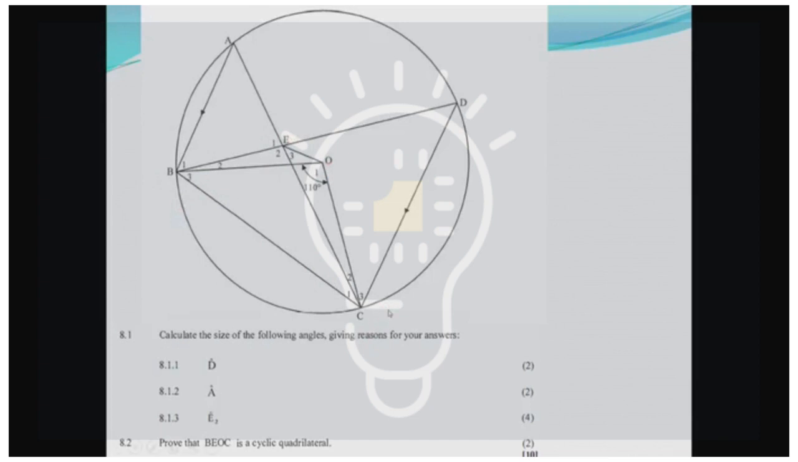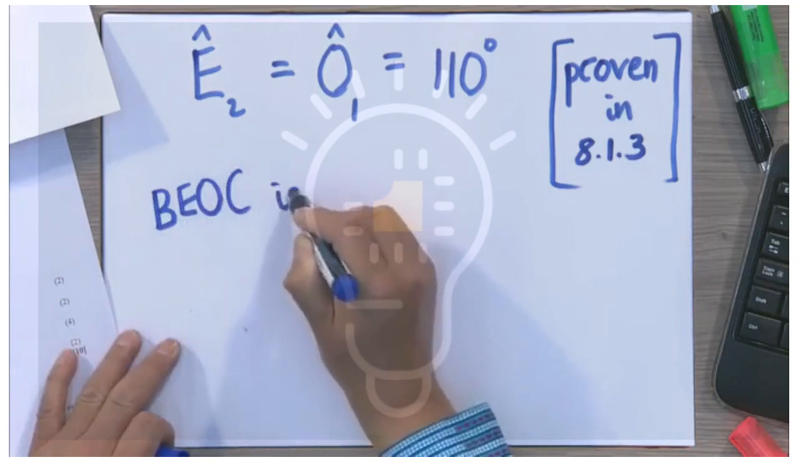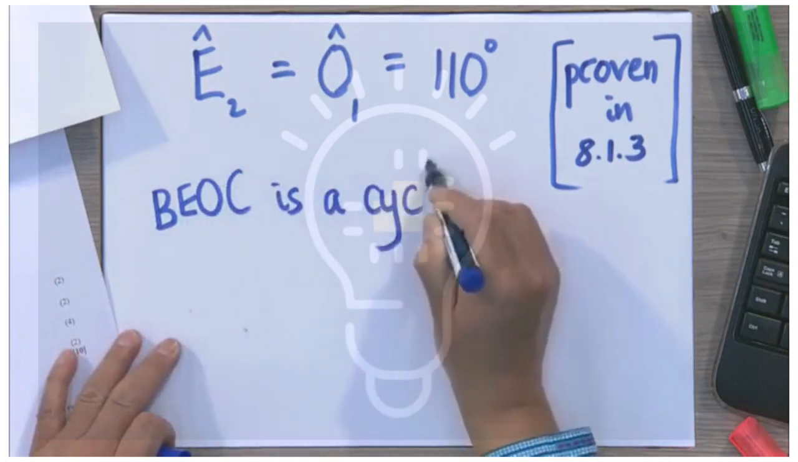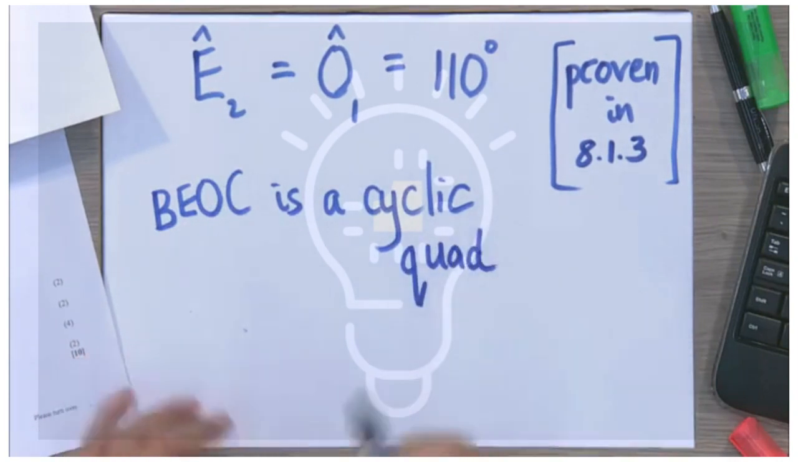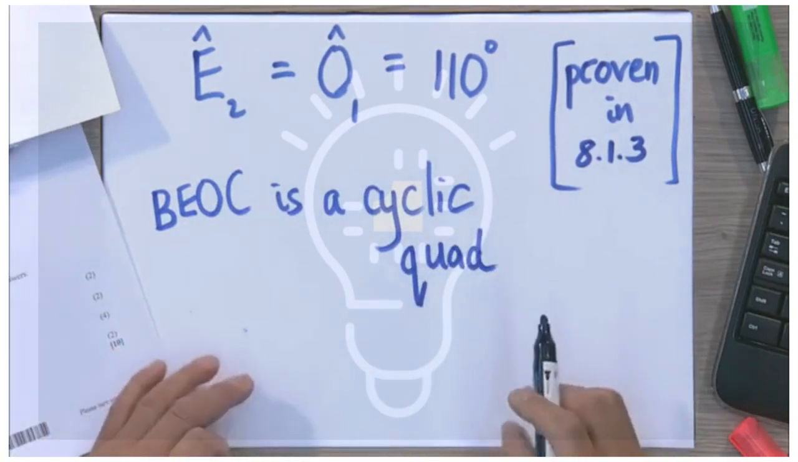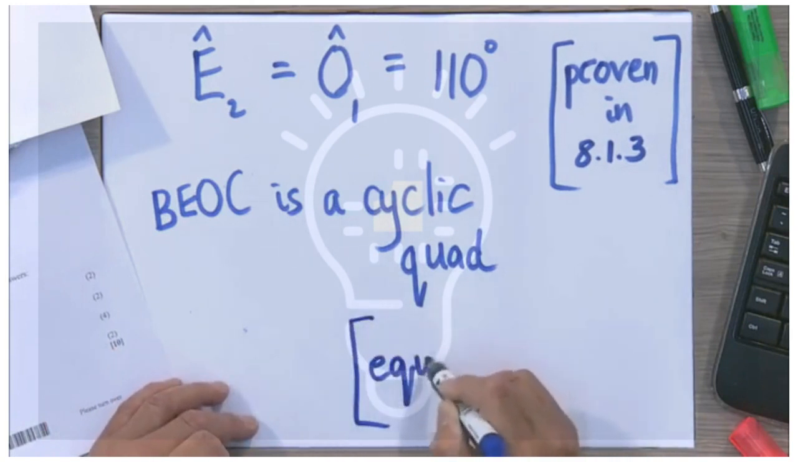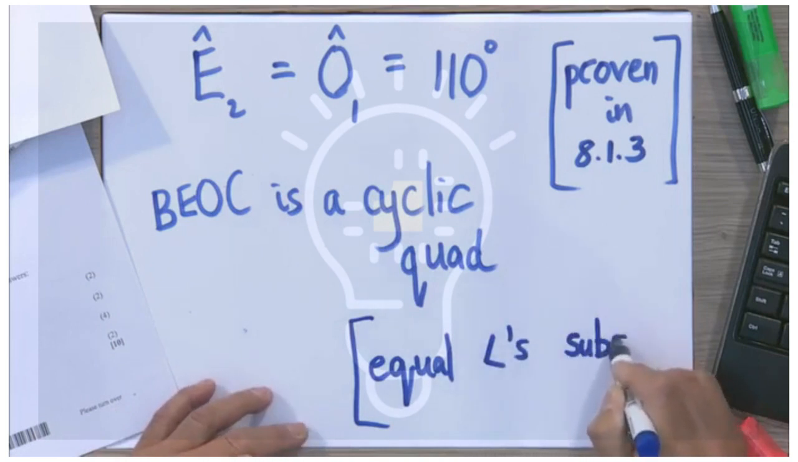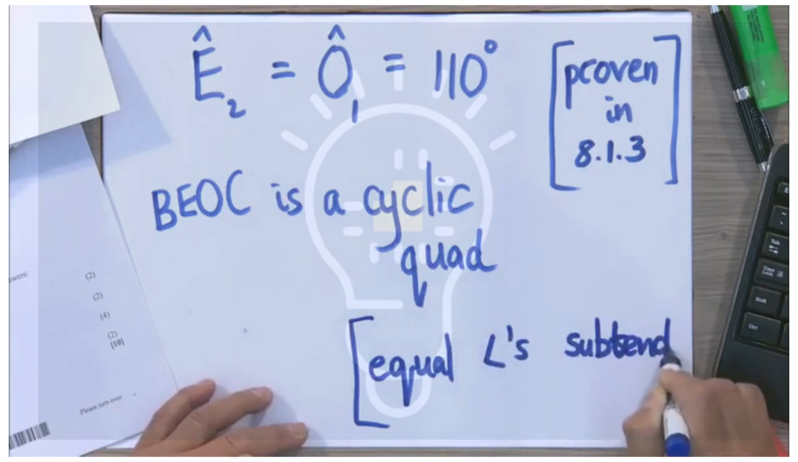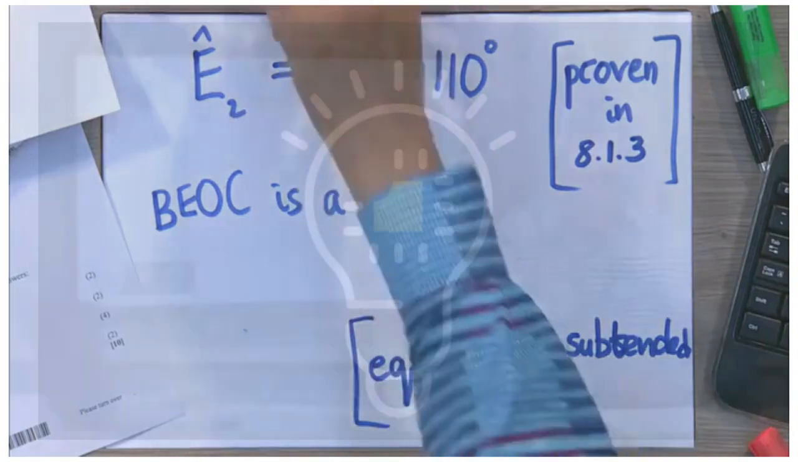So therefore we say, therefore BEOC is a cyclic quadrilateral. I'm just going to say cyclic quad for short. And we know the reason for this is equal angles subtended by a line. There we go. And there we proved it.